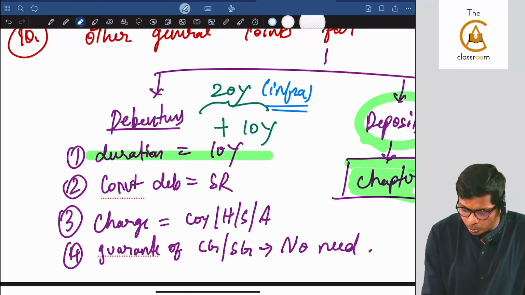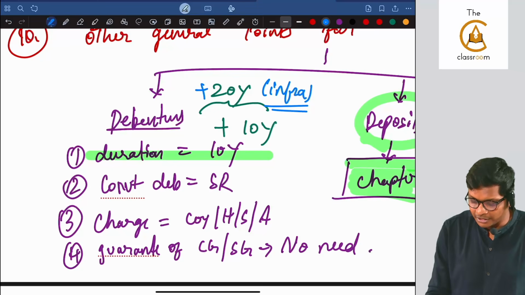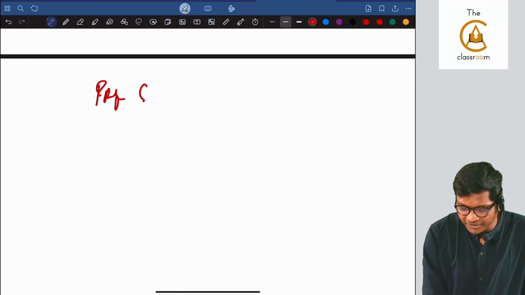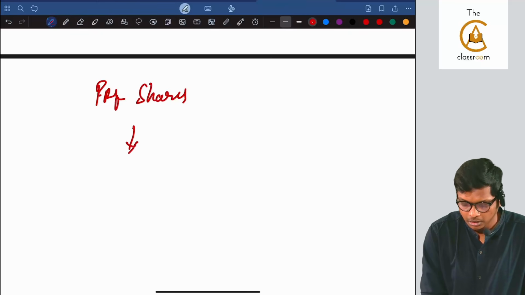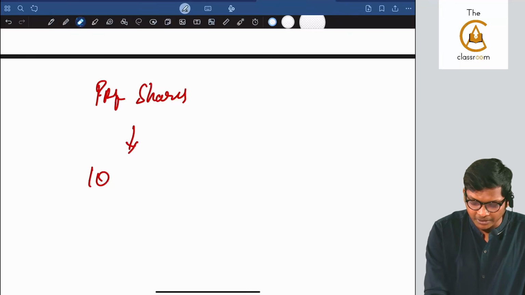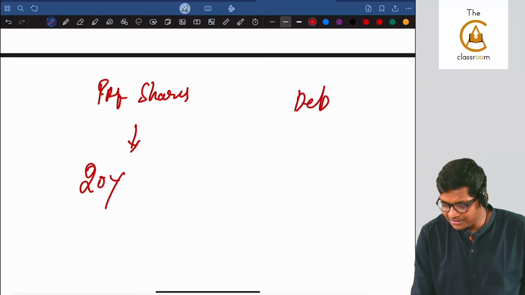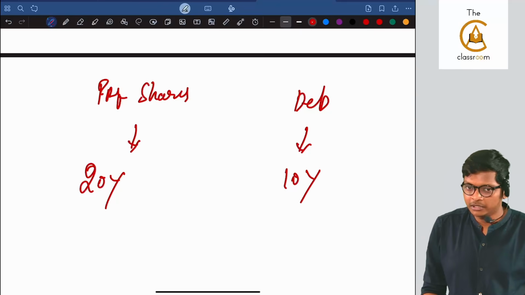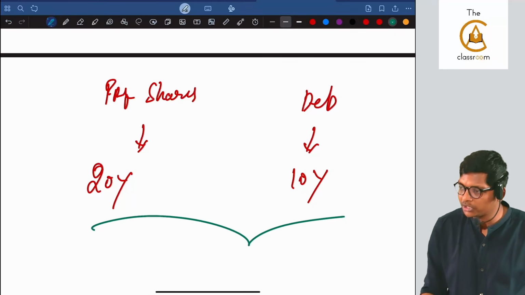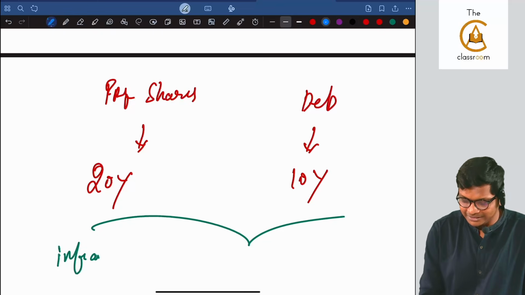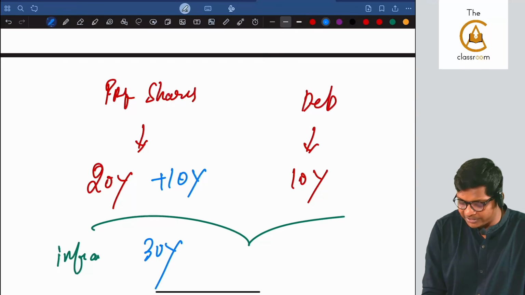I will tell the logic as to why it is 30. That means extra is 20 years. Why it is 30, I will tell you. Look at this. Again, there's another beautiful comparison. For preference shares, the duration is how many years for redemption? 20 years. For debentures, the redemption is 10 years. But for both, if it is an infrastructure or other notified company, for preference we add 10 years, so it becomes 30. Here you are adding, so it becomes 30.